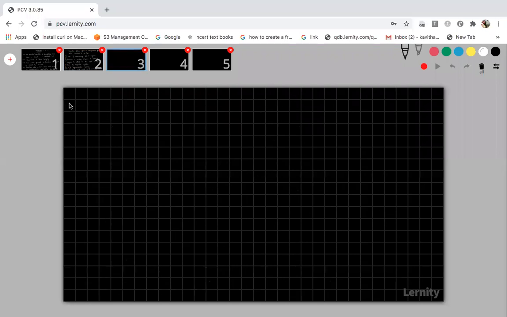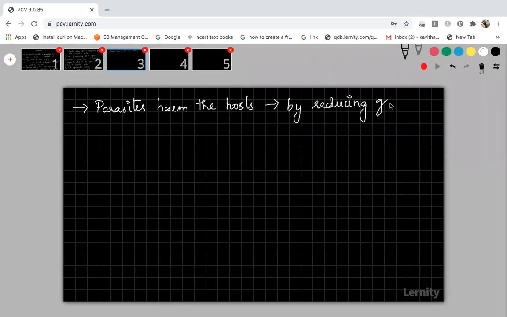I will write it in the third slide. So parasites harm the host. How will it harm? By reducing the growth of the host. It will affect the growth of the host, as it is sharing the food.